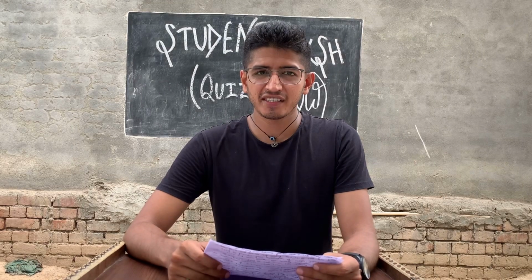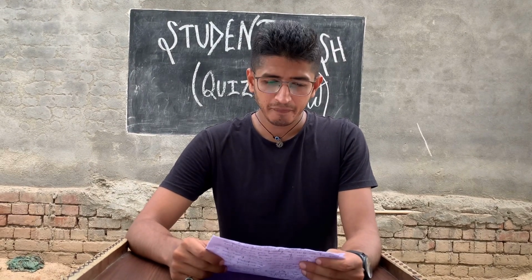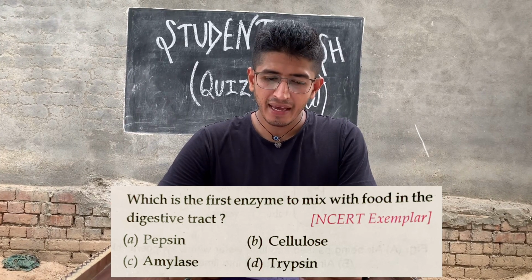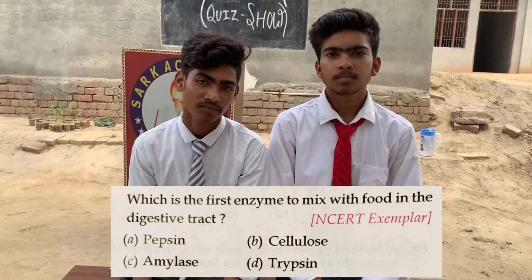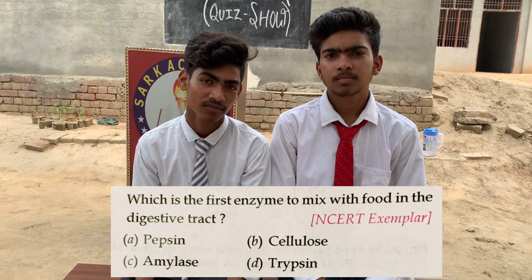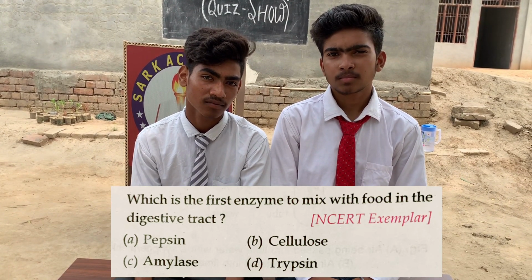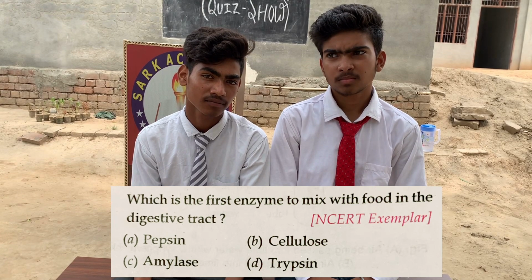And the next question goes to team C. Which is the first enzyme to mix with food in the digestive tract? And the options are A. Pepsin, B. Cellulase, C. Amylase, D. Trypsin.